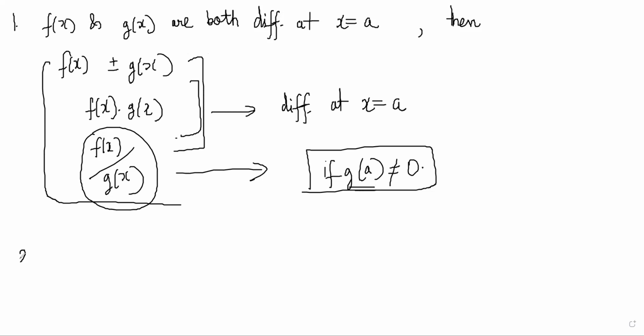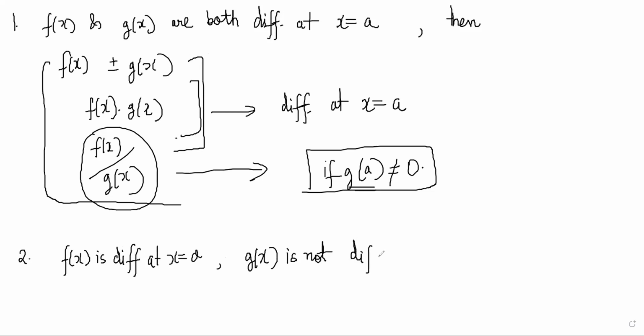Then we come to this: suppose f(x) is differentiable at x = a, and g(x) is not differentiable at x = a.